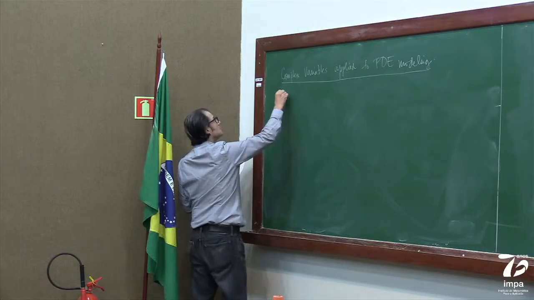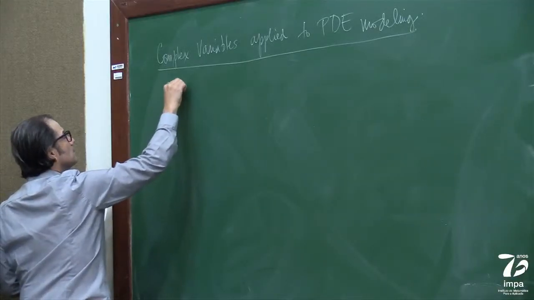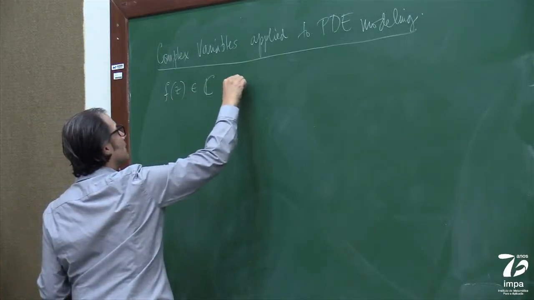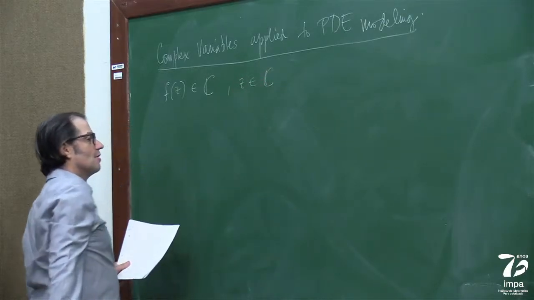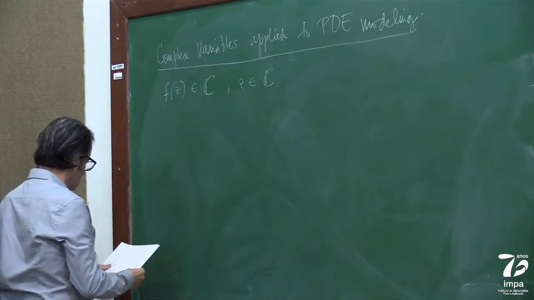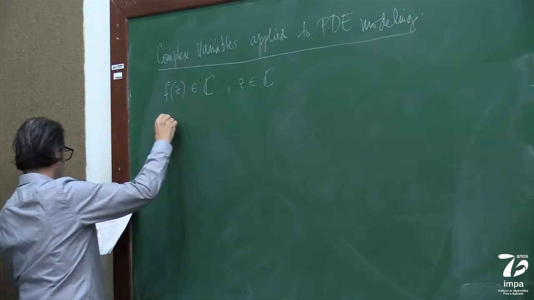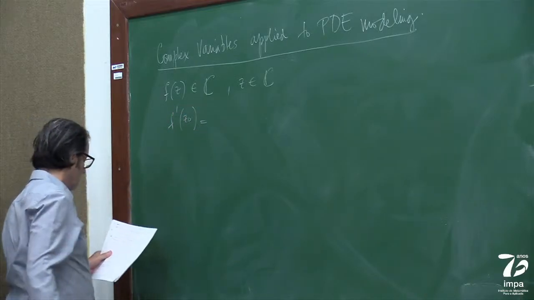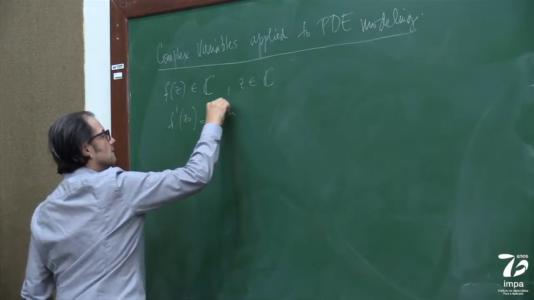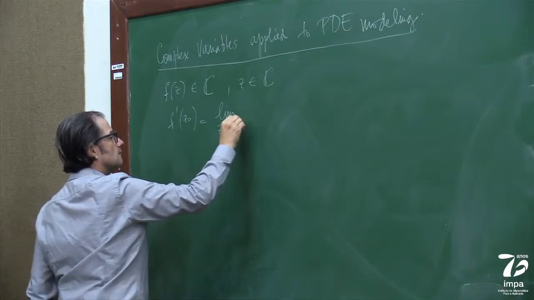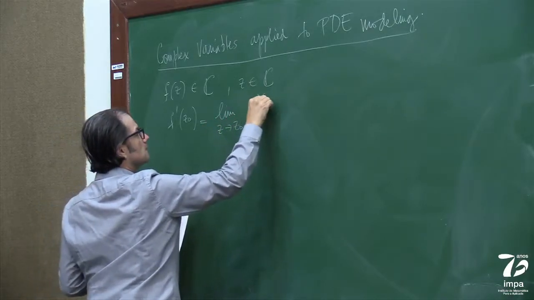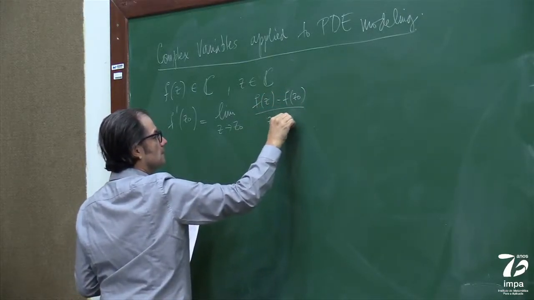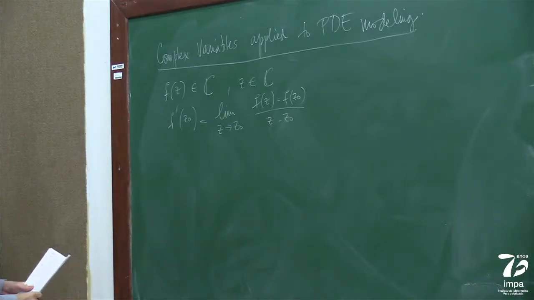If we have this complex valued function of a complex variable, and of course we can define the complex derivative of this function like this, right?